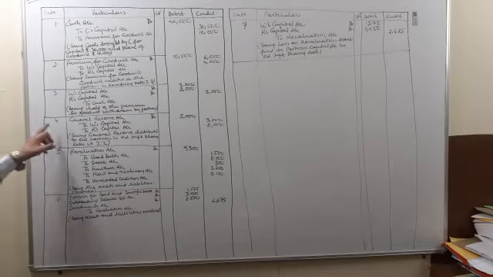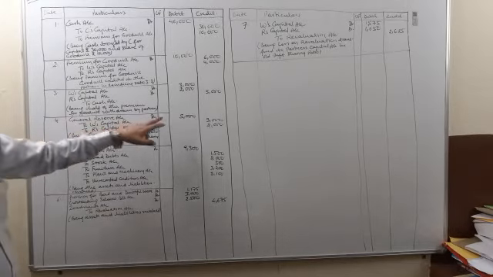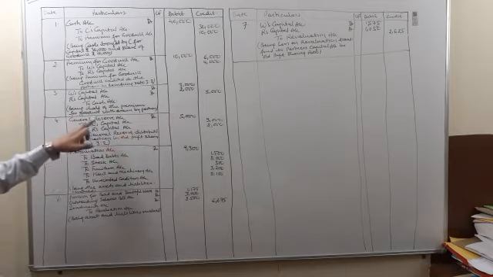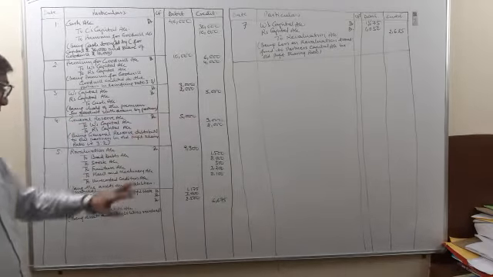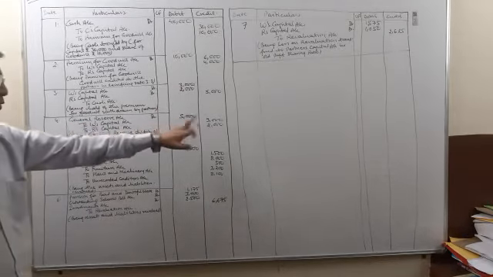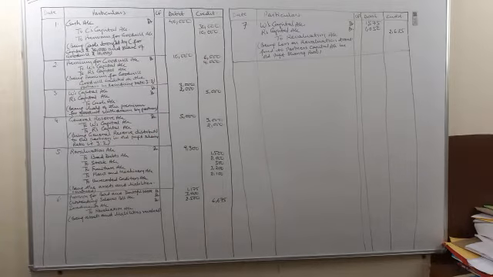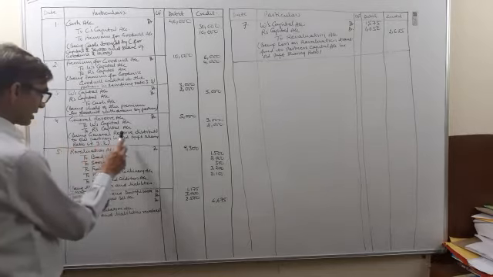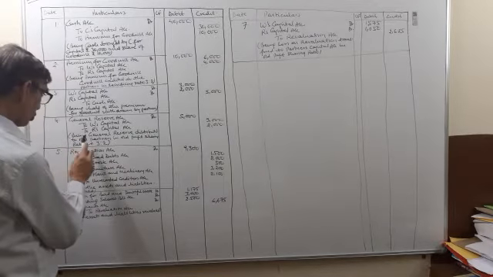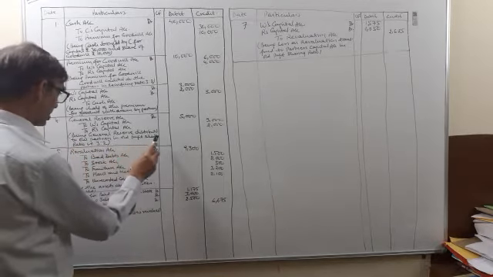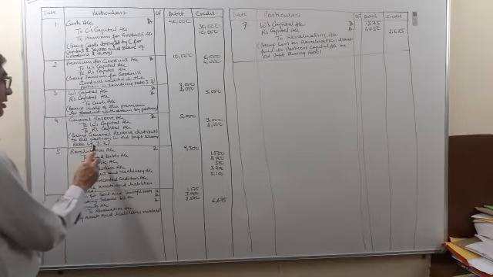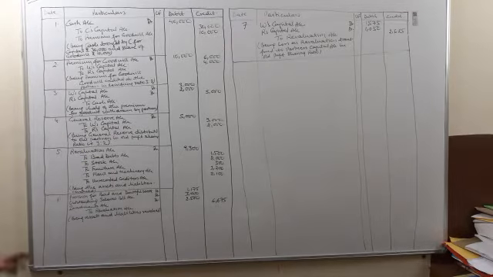Now the fourth entry, general reserve account debit 5,000. To W's capital account 3,000. To R's capital account 2,000. It will be distributed in the old profit sharing ratio. Being general reserve distributed to old partners in the old profit sharing ratio, that is 3:2.